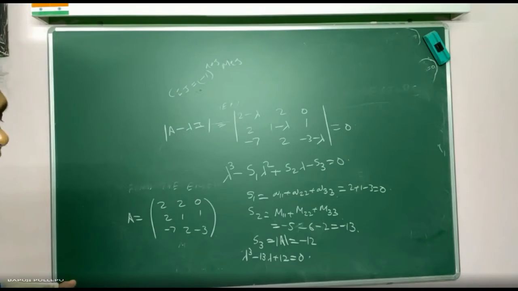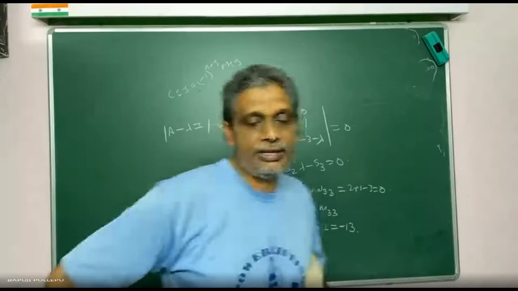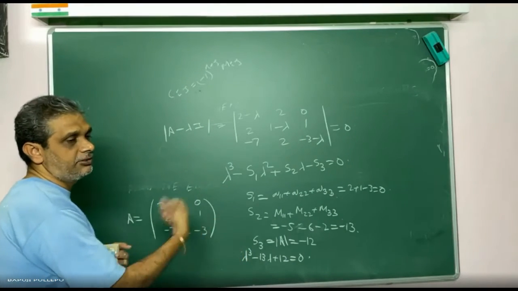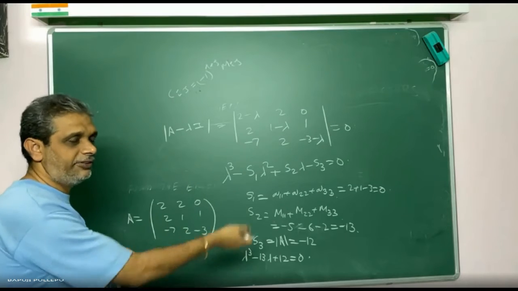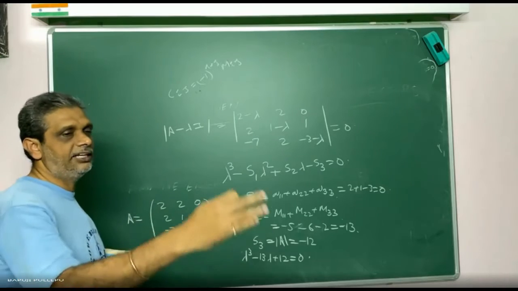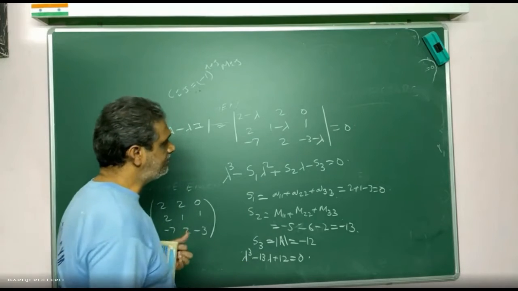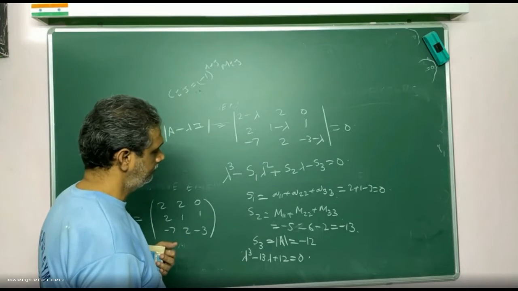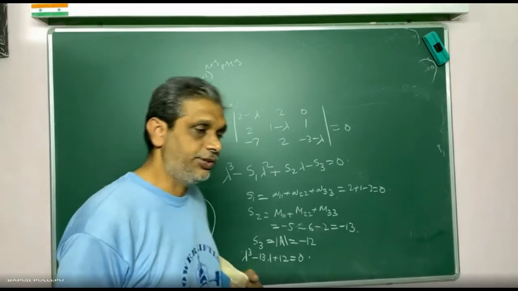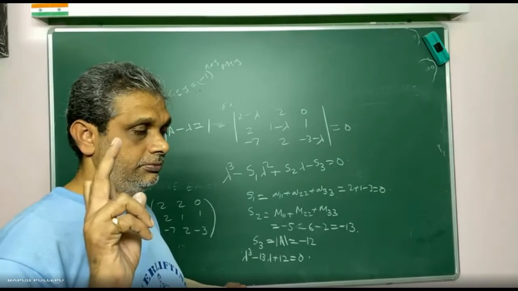How you will solve a third degree equation? First you have to bring it to the second degree. For bringing to second degree, what you will do? Method of induction. Put lambda is equal to plus 1, lambda is equal to minus 1, lambda is equal to plus 2, lambda is equal to minus 2. If it is 0 you can stop. Then you will get one root. Once you get one root, find the remaining two roots. Now check what value it becomes 0. Put lambda is equal to 1. What does it become? 0. So when we put lambda is equal to 1 it is 0, which means lambda is equal to 1 is one root. Am I correct?